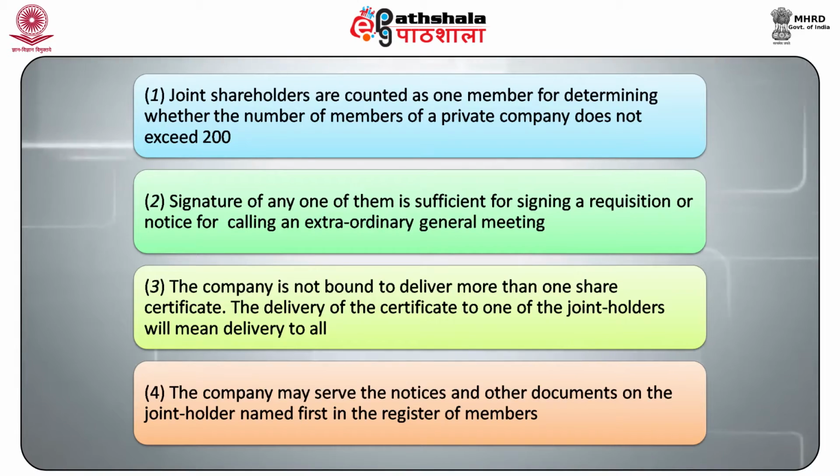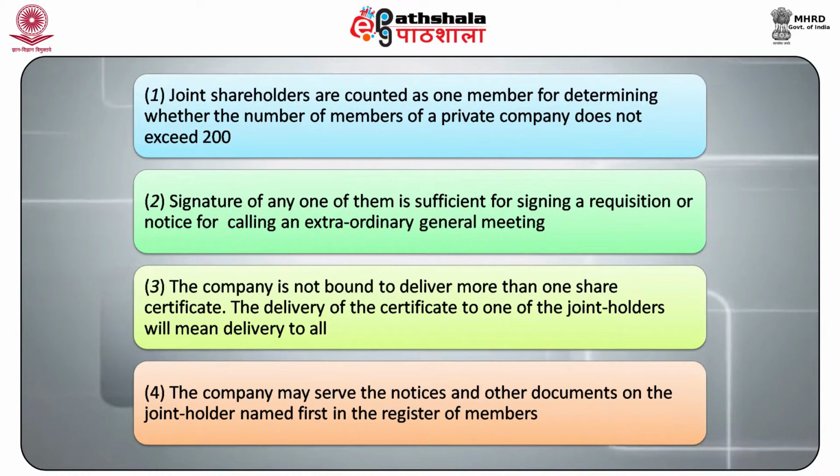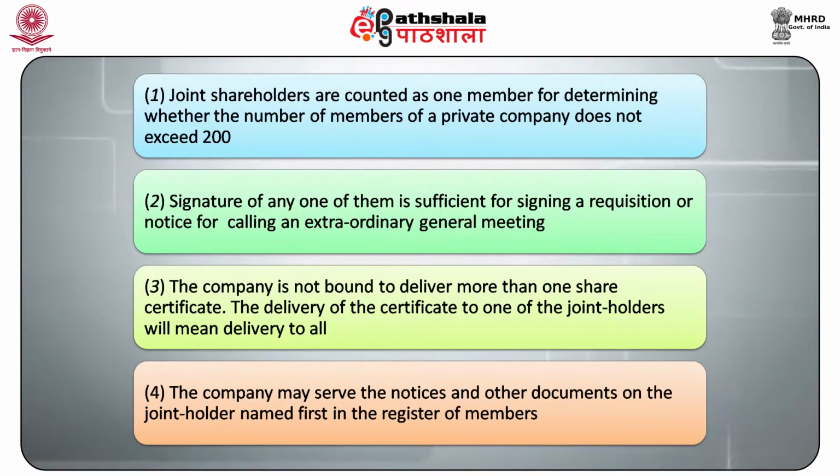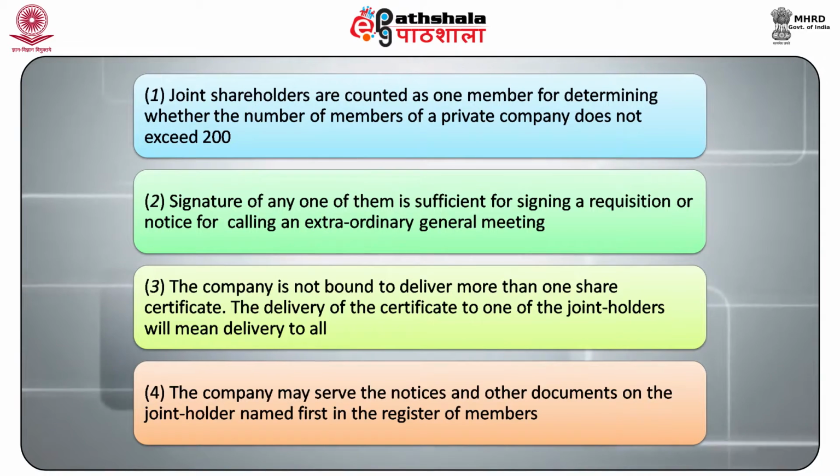The provisions related to joint shareholders can be summarized as follows. First, joint shareholders are counted as one member for determining whether the number of members of a private company does not exceed 200. Next, signature of any one of them is sufficient for signing a requisition or notice for calling an extraordinary general meeting. Next, the company is not bound to deliver more than one share certificate.